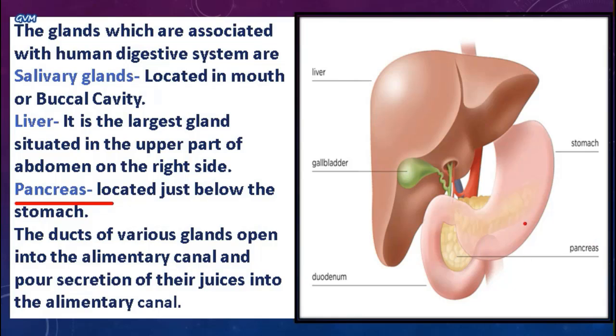As you can see here, the lightish creamy structure over here is the pancreas, basically located just below the stomach. And as I said earlier, these glands secrete certain kinds of substances that, along with the alimentary canal, help to digest the food that we eat.